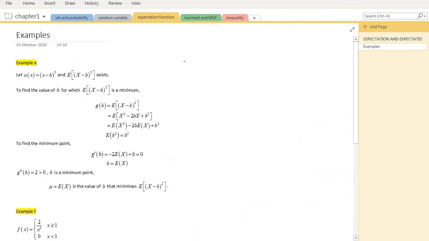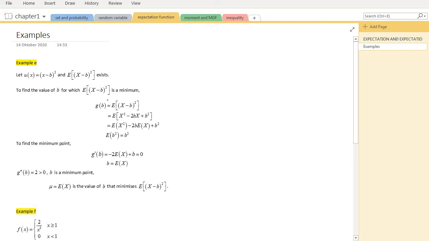Example E, we are given a function ux defined as mentioned here, and the expected of this term exists, meaning that it is smaller than infinity. Then we would like to find the value of b, which is the minimum point. So to find the minimum point, we can apply the expectation proposition.